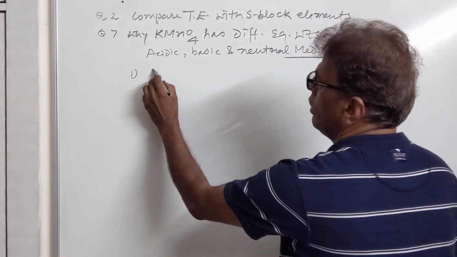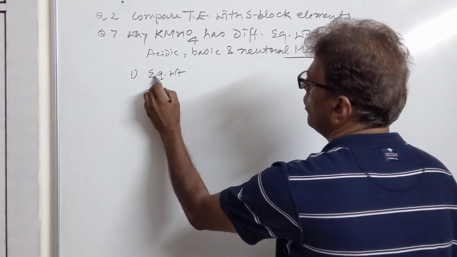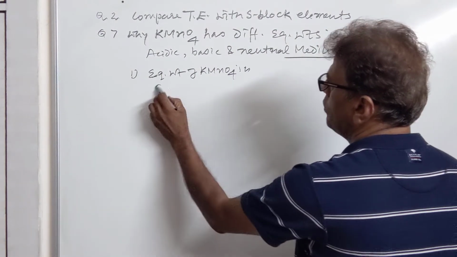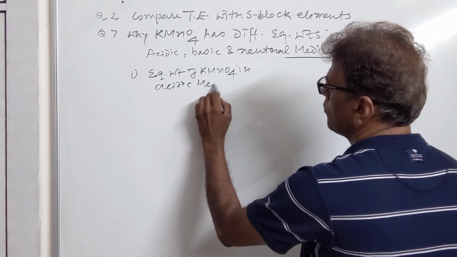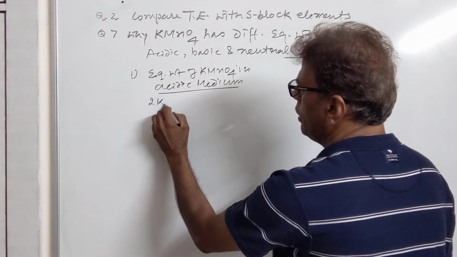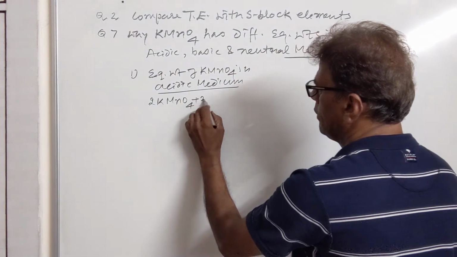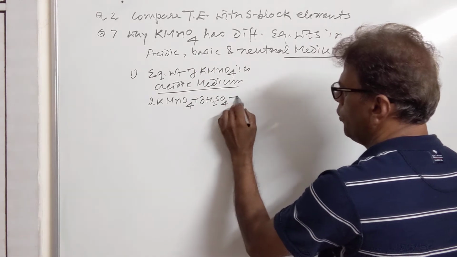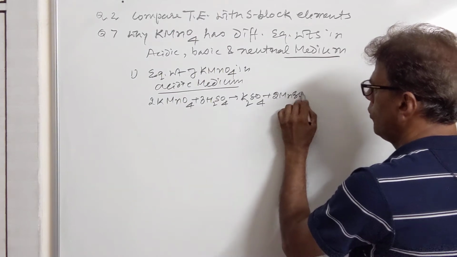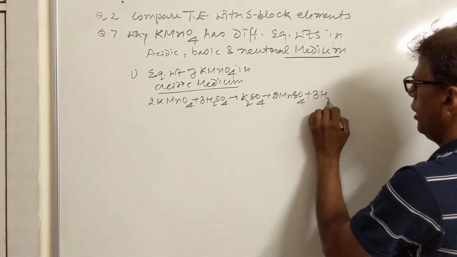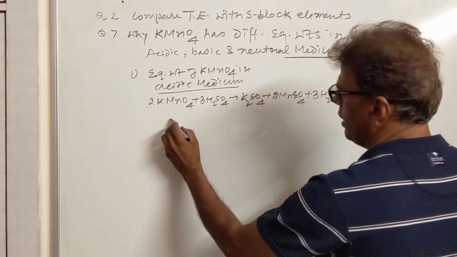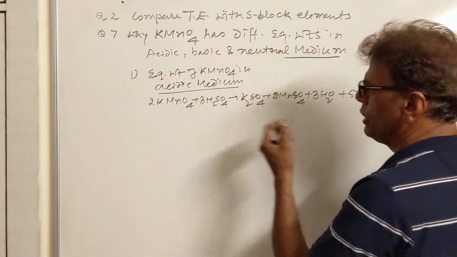Now we will be calculating it in different media. For example, the equivalent weight of KMnO4 in acidic medium. In acidic medium, KMnO4 reacts with sulfuric acid to produce K2SO4, 2MnSO4, 3 water, and 5 nascent oxygens. So for 5 nascent oxygens, our definition requires 8 parts of oxygen.